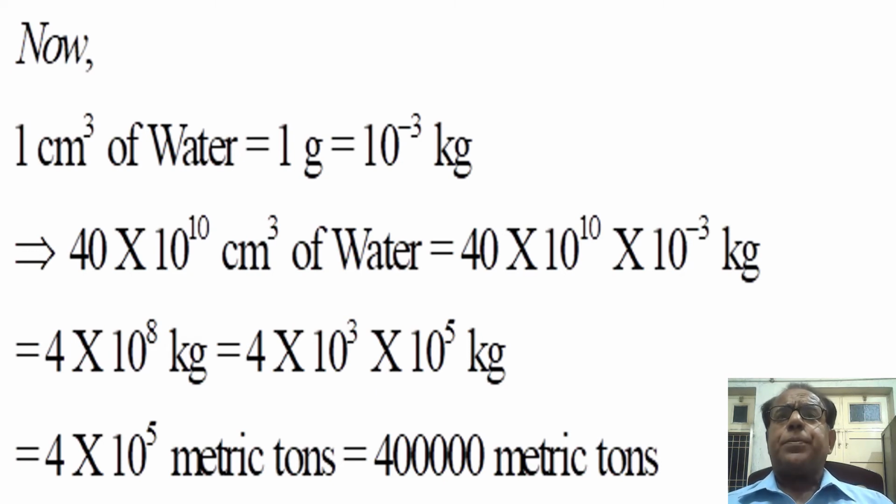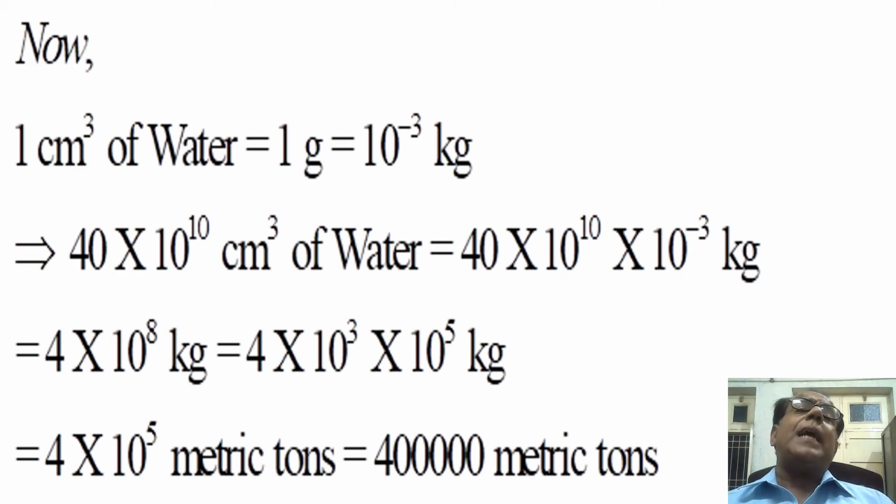Okay, when 1 centimeter cube is equal to 10 raised to the power minus 3 kg, then so many centimeter cube will be equal to that multiplied with 10 raised to the power minus 3 kg.